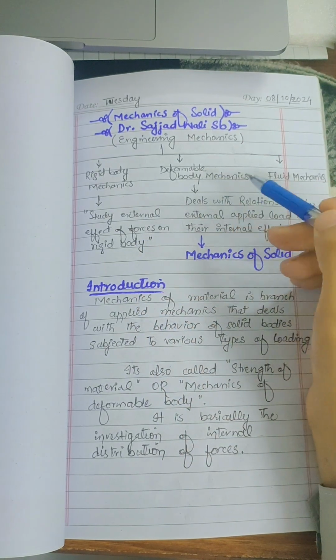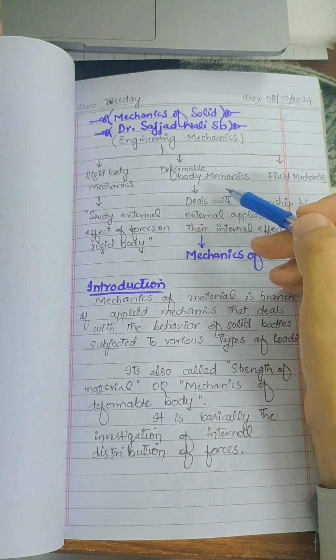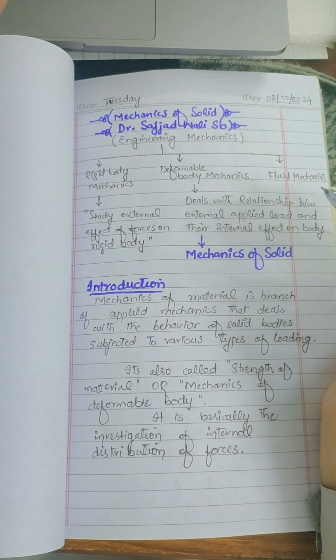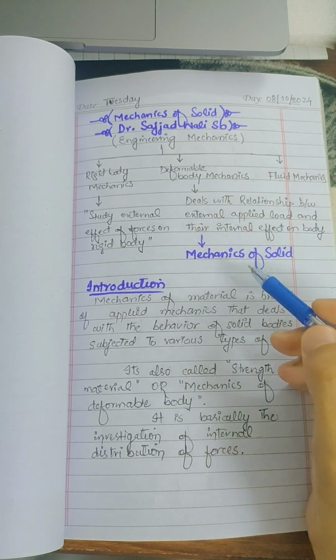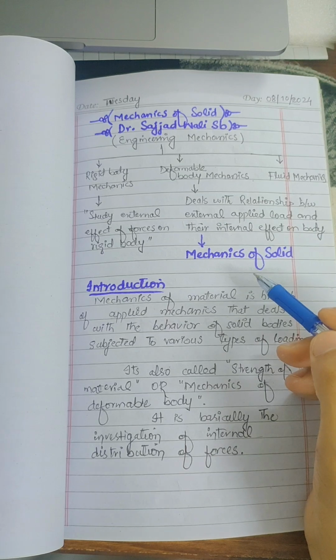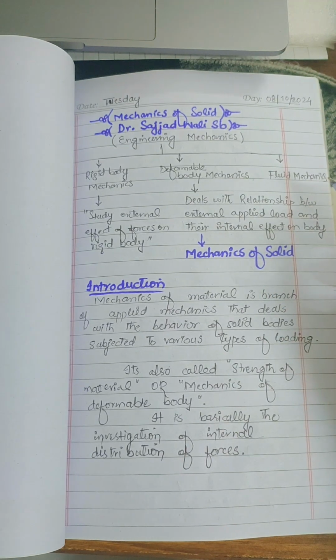Second branch is deformable body mechanics. Today our presentation, our topic is related to deformable body mechanics. Deformable body mechanics deals with the relationship between external applied load and its internal effect on the body. It means that if we apply an external force on the body, it will have some internal effect on the body. When we apply force on the body, it will cause some deformation or some effect within the body. And their types of mechanics, their types of forces and their effect is called deformable body mechanics. We call it mechanics of solid, we call it strength of material. And the third subgroup is fluid mechanics.